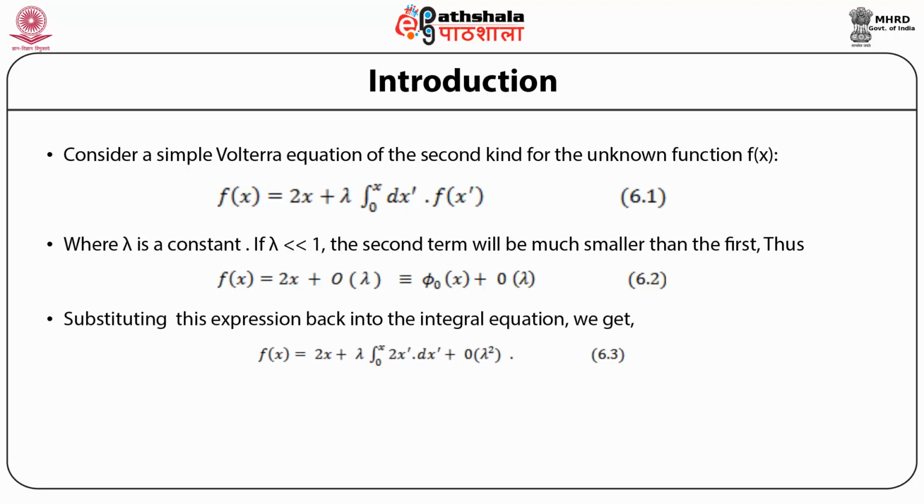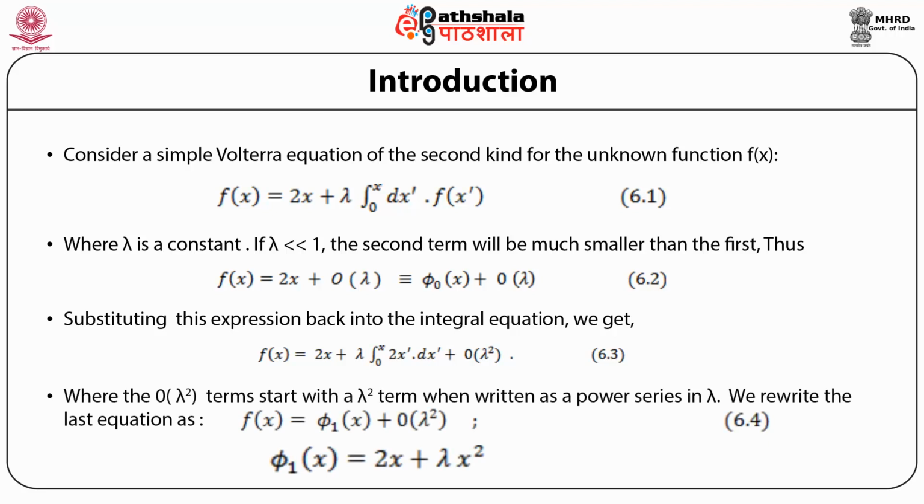Now we substitute this expression back into the integral equation to get f(x) is equal to 2x plus lambda times the integral from 0 to x. Now for f of x prime, we substitute 2x prime. So this integral becomes the integral from 0 to x of 2x prime dx prime, plus terms of order lambda squared, where the terms of order lambda squared start with the lambda squared term when written in powers of lambda. We can rewrite the last equation as f(x) is equal to phi 1 of x plus terms of order lambda squared, where phi 1 of x is 2x plus lambda x squared.